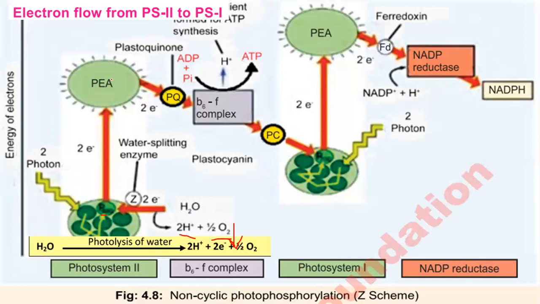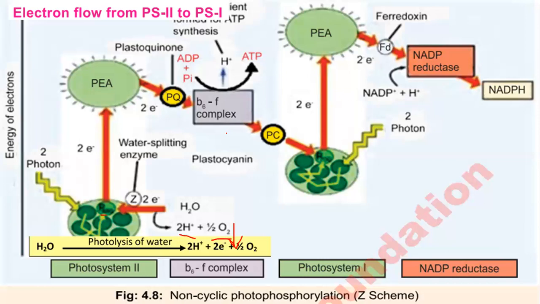So from PQ, electrons flow through the cluster of another iron containing protein, that is a cytochrome. We can say a cytochrome complex, because of cytochrome B6 and cytochrome F. So these molecules are present in this electron transport chain.